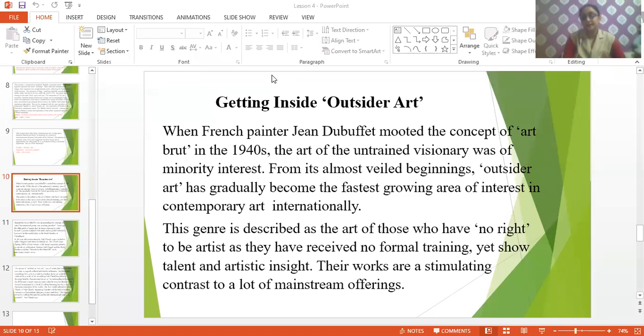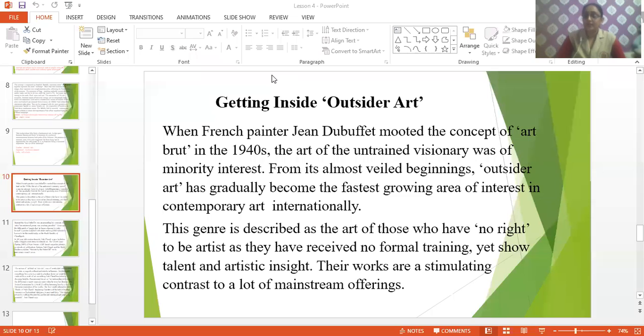Here it is written, yet show talent and artistic insight. It means the work done by these outsider artists is completely different. Their works are a stimulating contrast to a lot of mainstream offerings. Mainstream offering, children, means belonging to the main group.